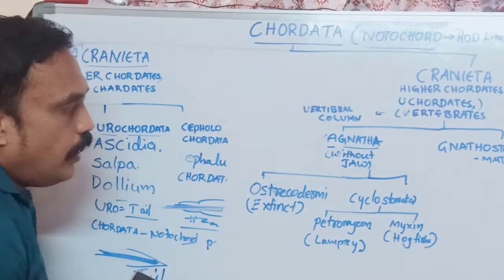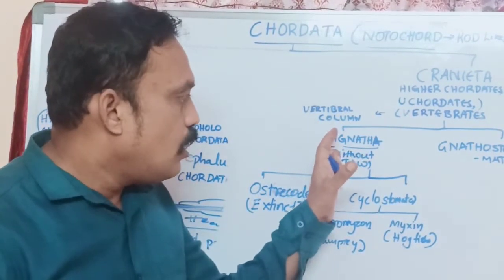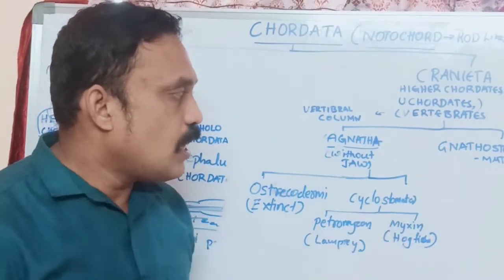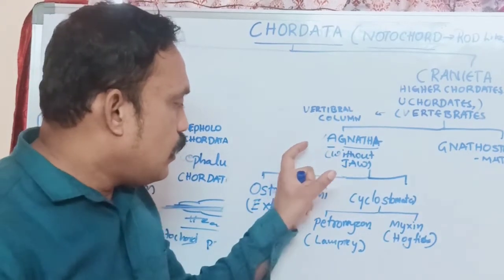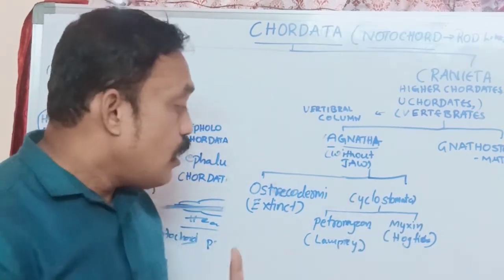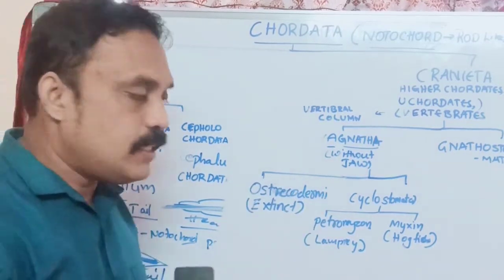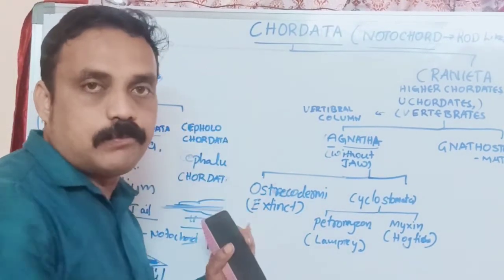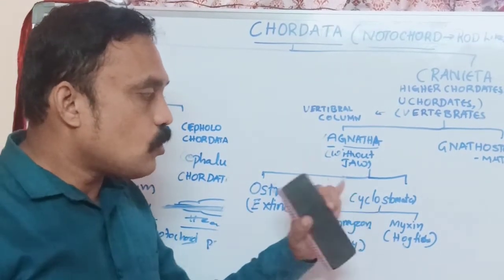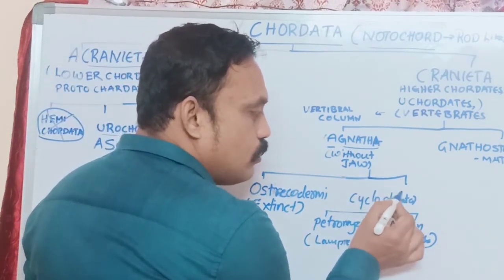Okay. Agnatha are jawless fishes, without jaw, and those which have jaws are Gnathostomata. Agnatha are again divided into Ostracodermi fishes and Cyclostomata. Ostracodermi are already extinct. What is the meaning of extinct? These fishes have already disappeared. And Cyclostomata. What is the meaning of cyclo? Cyclo means round.